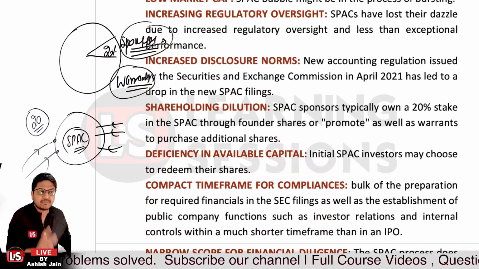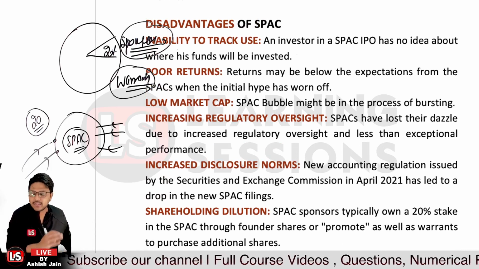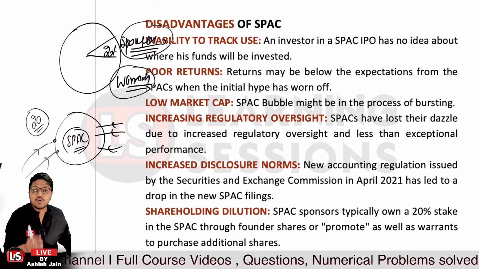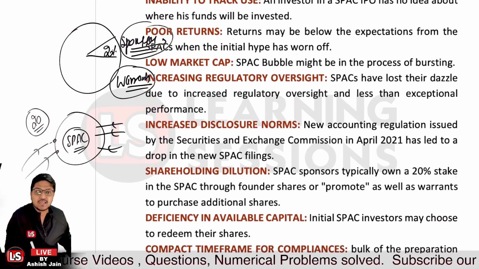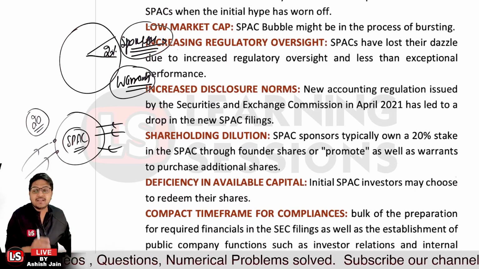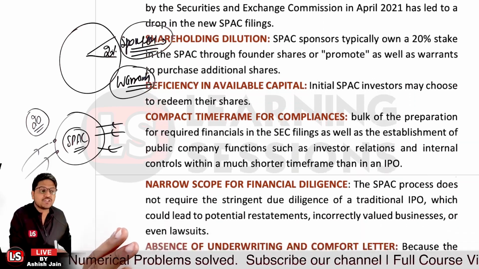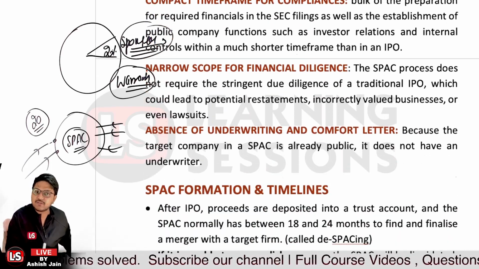So what are the major disadvantages? First of all, inability to track the usage, poor returns, lower market cap, more regulatory concerns, more disclosure norms, and further shareholders can dilute their shares, and there is deficiency in available capital. There is a compact time frame related to compliances. There is narrow scope for the financial diligence, and there is absence of underwriting and the comfort letter in case of SPAC, right?